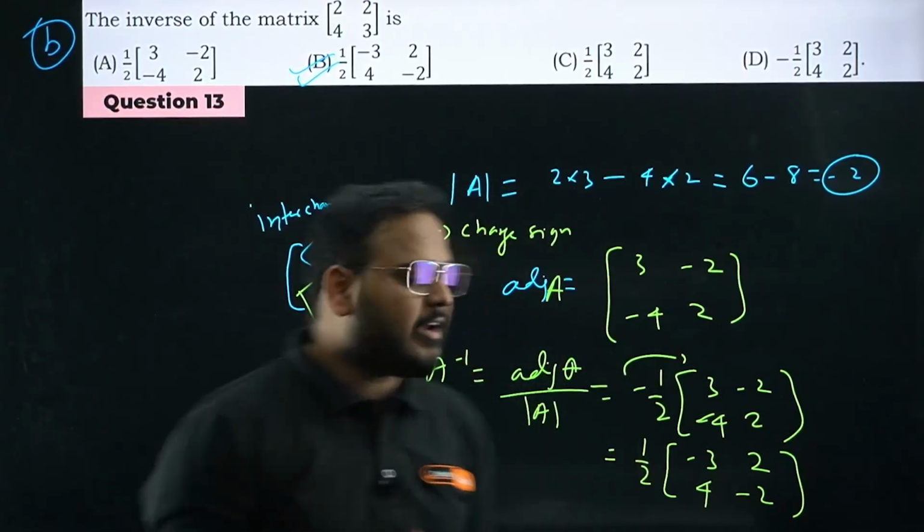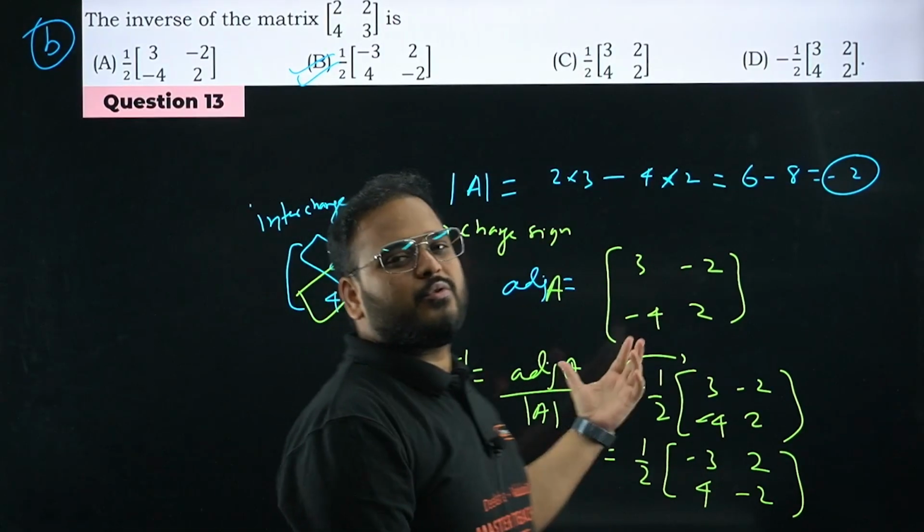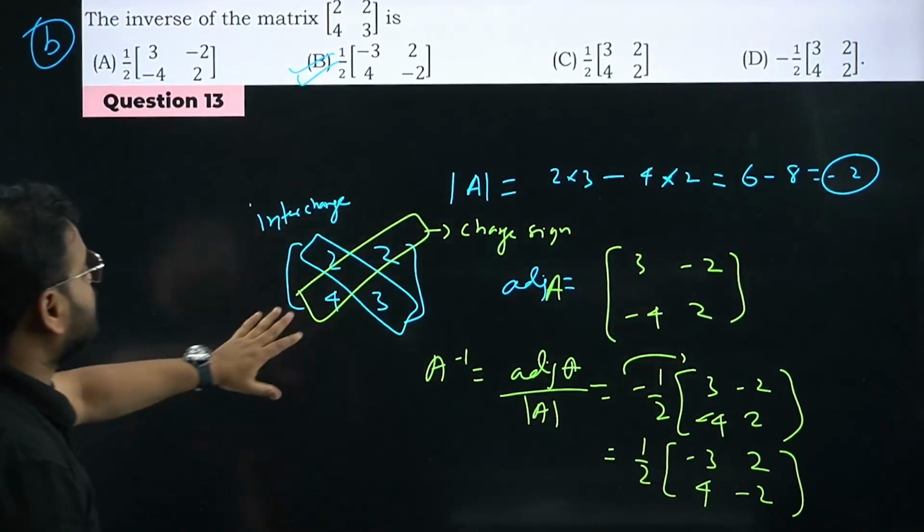I hope you don't have any doubt in this part. Just interchange the column and change the sign. This is the way to do it in a 2 cross 2 matrix, easier.